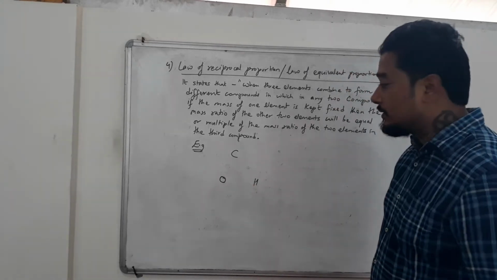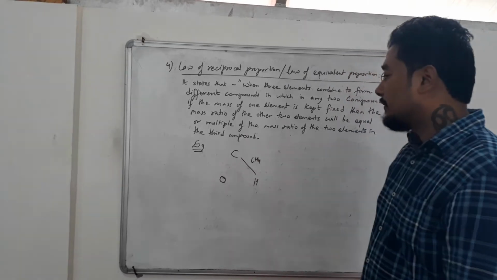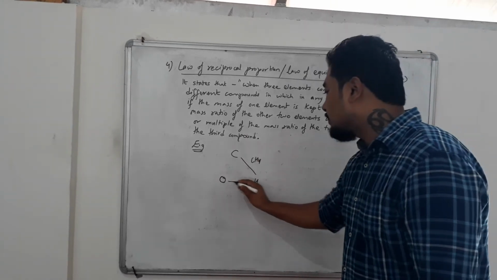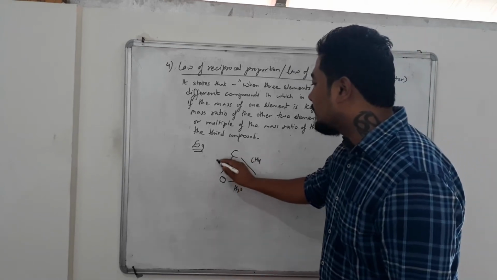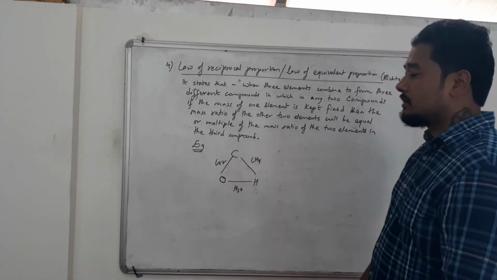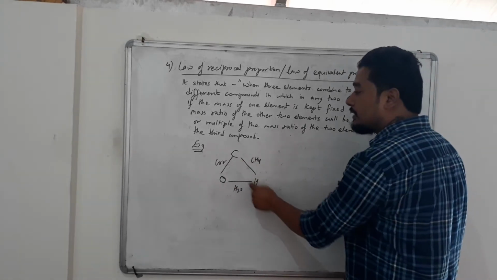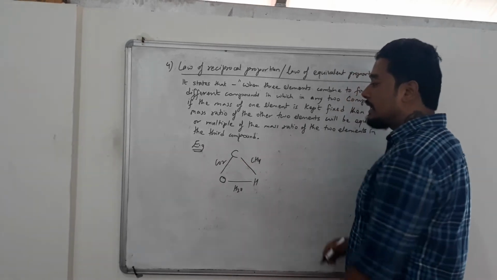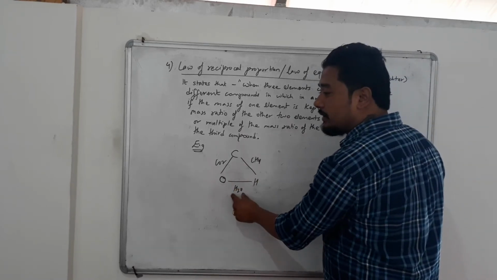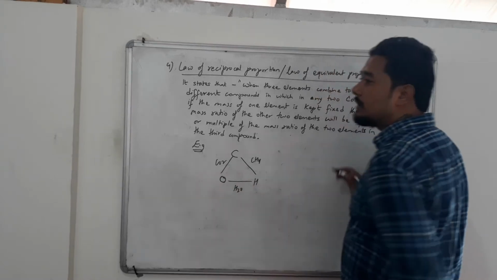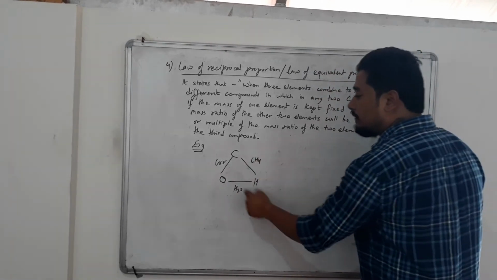Three different elements. If carbon and hydrogen combine, we may get a compound called methane. If hydrogen and oxygen combine, we get a compound called water. If carbon and oxygen combine, we may get a compound called carbon dioxide. So I am taking some possibilities here. Three different elements, carbon, hydrogen and oxygen, are forming three different compounds.